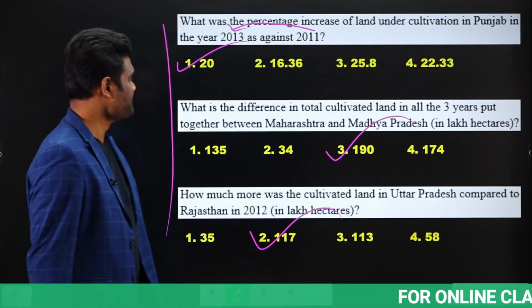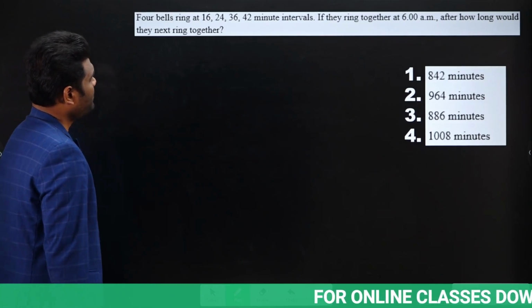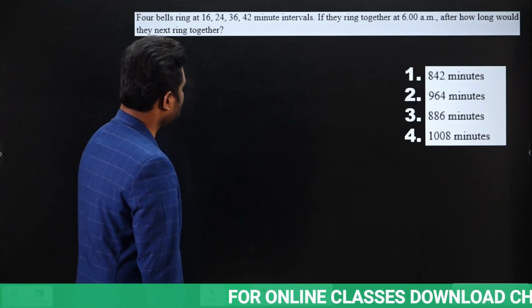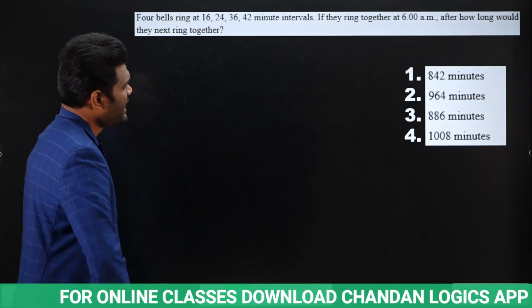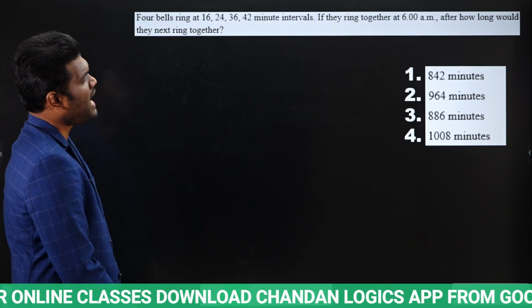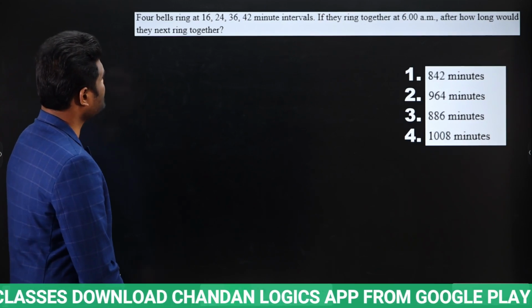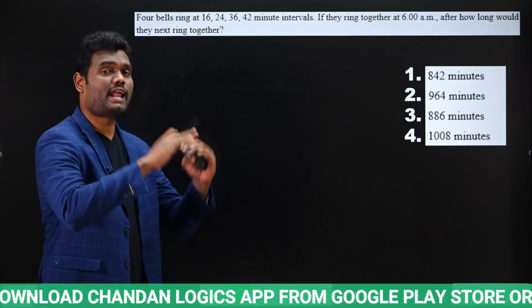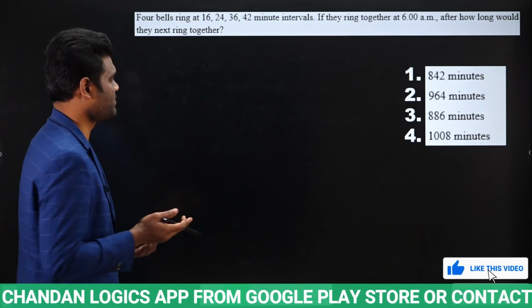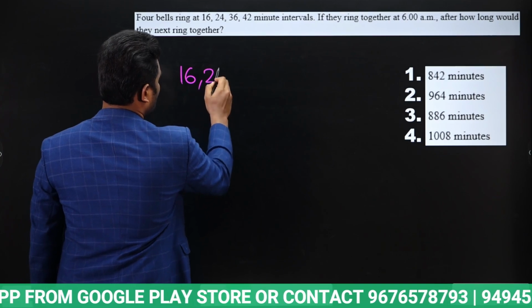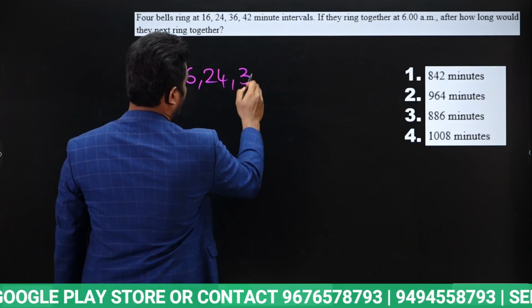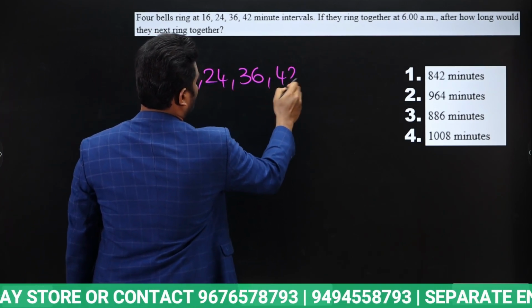That's it. Okay. Next. 4 bells ring at 16, 24, 36, 42 minute intervals. If they ring together at 6 a.m., after how long will they next ring together? After how many minutes are they going to ring together? The options are given in minutes. Whenever you have this type of question, you need to take LCM. Yes or no?